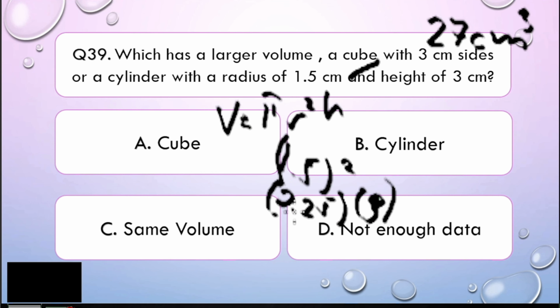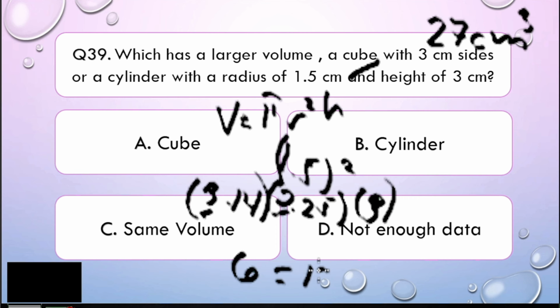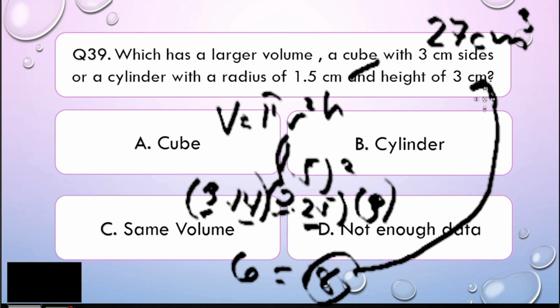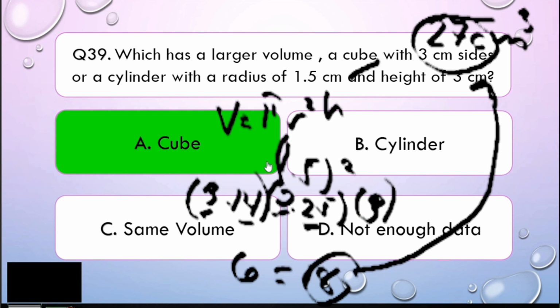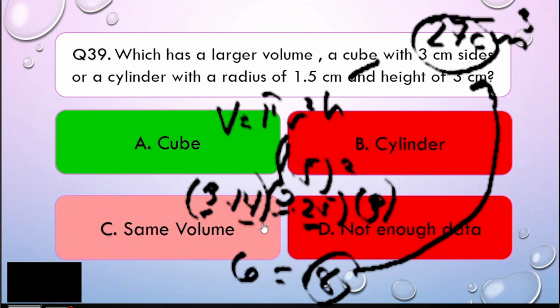Now, if we consider this, let's just consider the whole numbers, right? So 3 times 2, that would be 6. 6 times 3, that would be 18. Now, considering there is a factor for the .25 times 3.14, it doesn't affect really the given volume. It won't come up to 27. So, therefore, the bigger volume here is letter A. Now, let's check whether we are correct. All right, we are correct, my dear math learners. I hope you got that one.